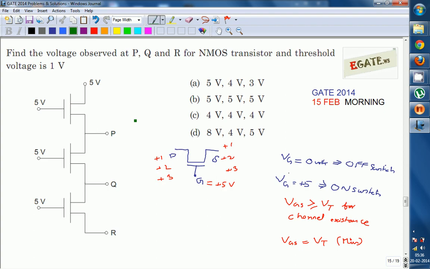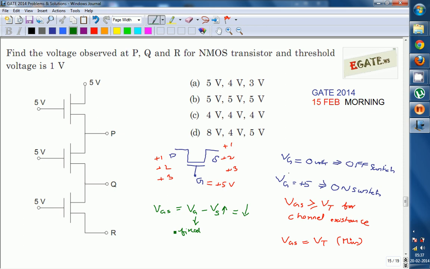The condition is VGS. Whenever you increase the drain voltage, the source voltage also increases, but the gate voltage is constant. So VGS is equal to VG minus VS, where VG is fixed and VS is increasing. So the value of VGS gets reduced, and it reduces until it maintains the minimum of VT, because you must apply that much to maintain it as an on switch.